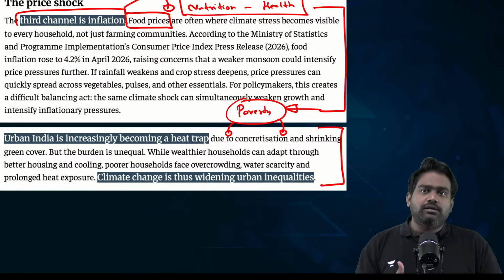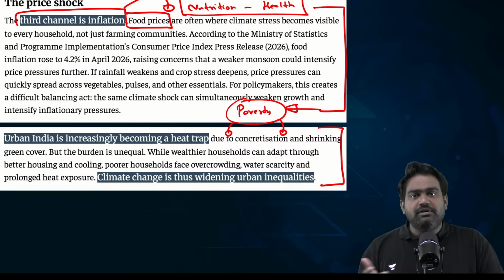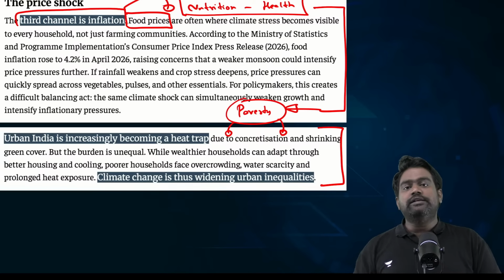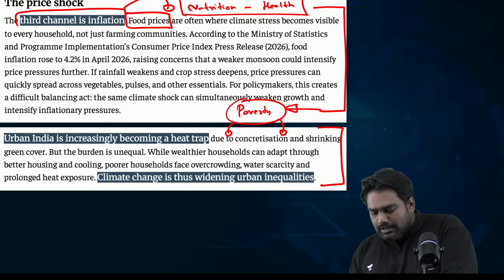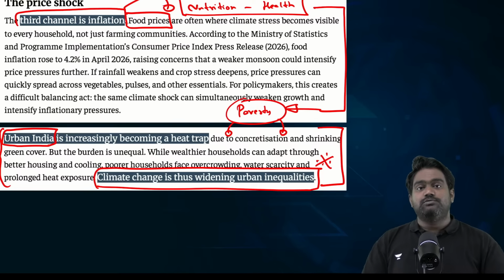This will not impact the upper class or the middle class. They can always get away with the impact of heat stress and water shortage because they can afford cooling solutions. They can afford water even otherwise. So in urban India, you will directly feel the impact in a few months, which will drive up inequalities, creating a big social mismatch.